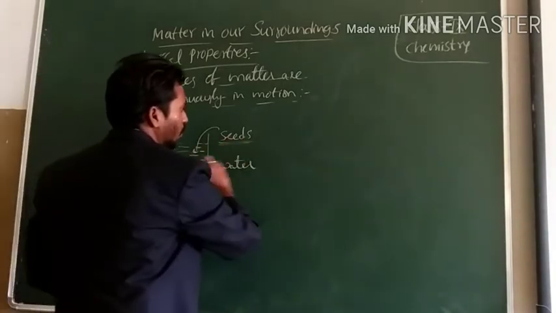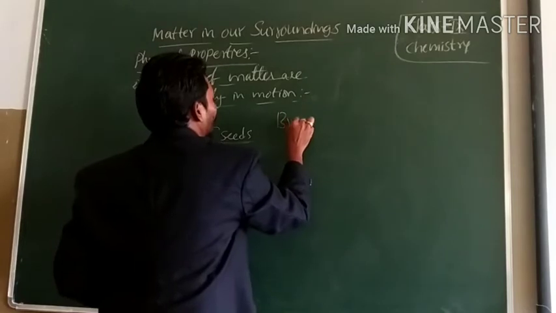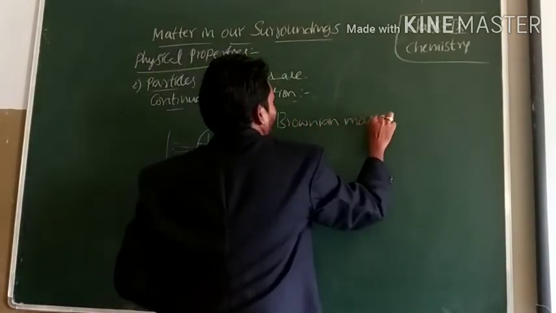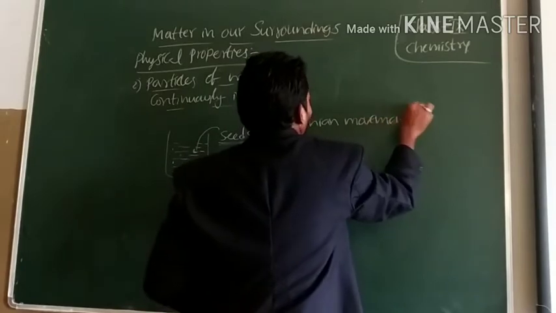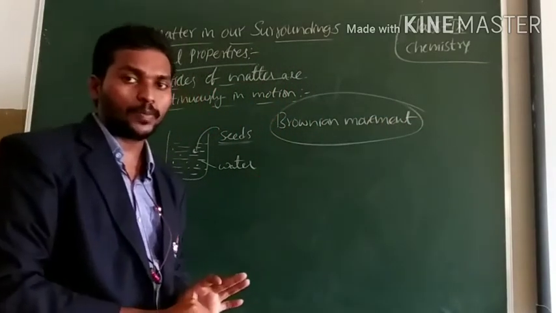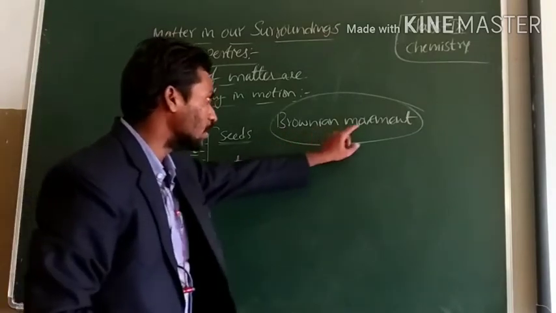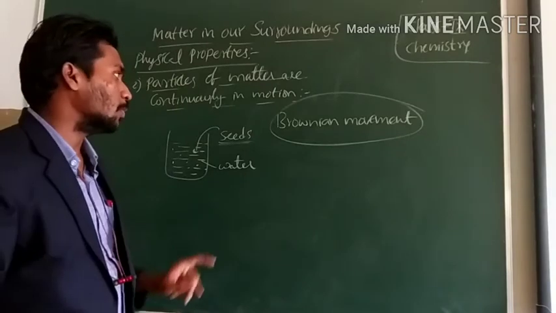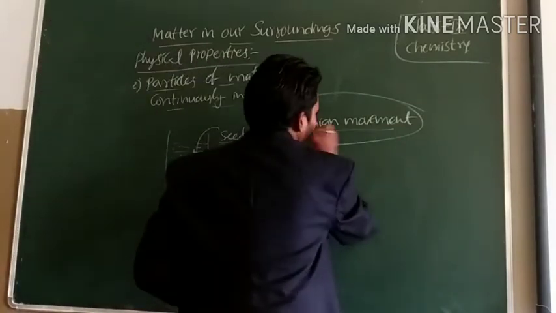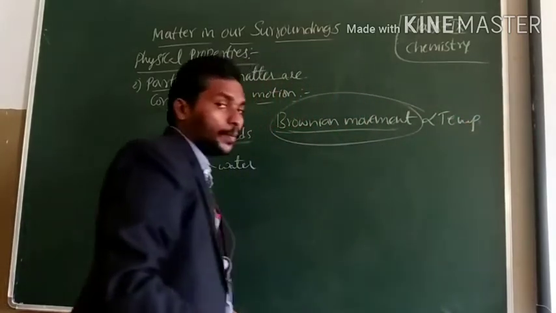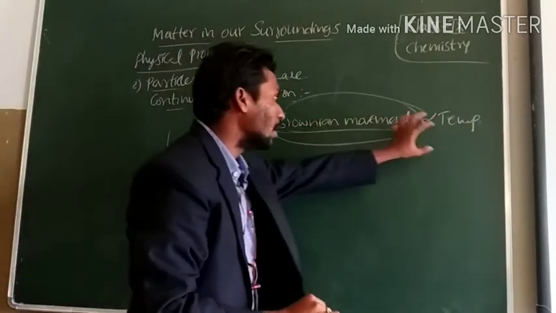This is called Brownian movement. Brownian movement means the zigzag motion of particles of matter. This Brownian movement is directly proportional to the temperature. As temperature increases, Brownian movement also increases.